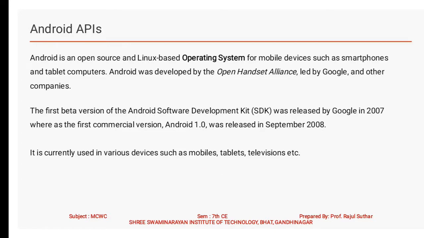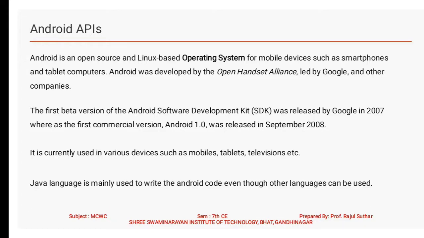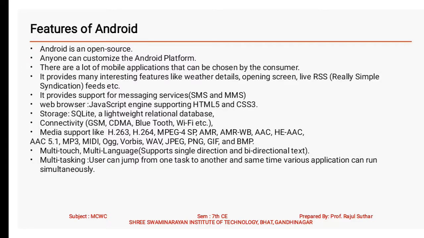It is currently used in various devices such as mobiles, tablets and televisions. We are all familiar, Android is everywhere. Most mobile phones, tablets, and smart televisions run the Android operating system. The Java language is mainly used to write Android code, even though other languages can be used. So you need knowledge of Java to start Android programming.